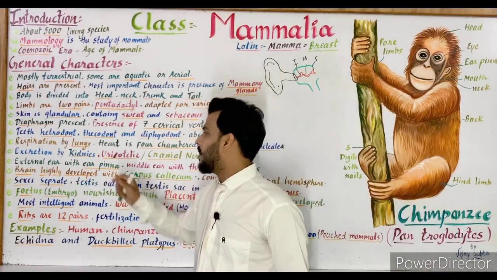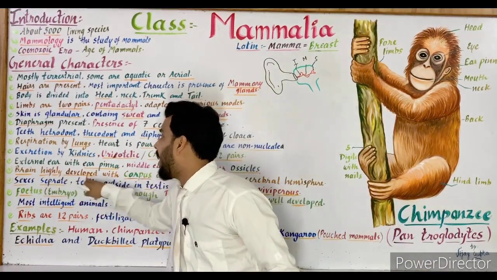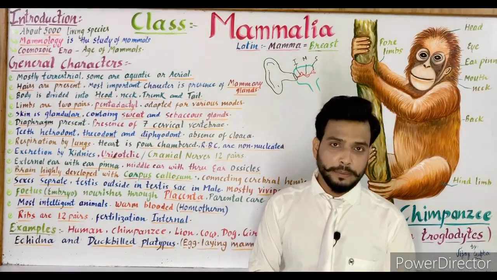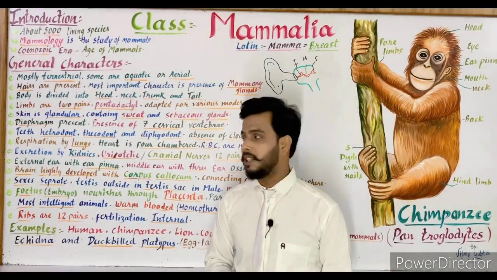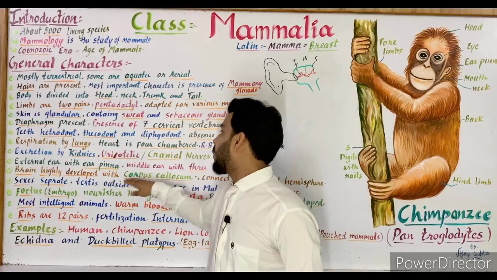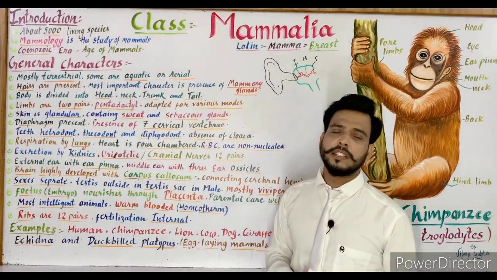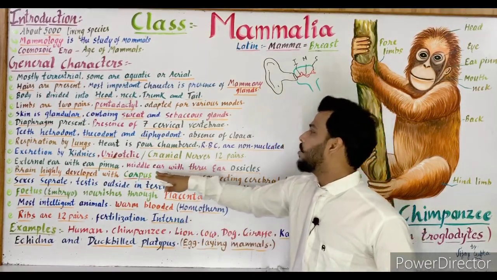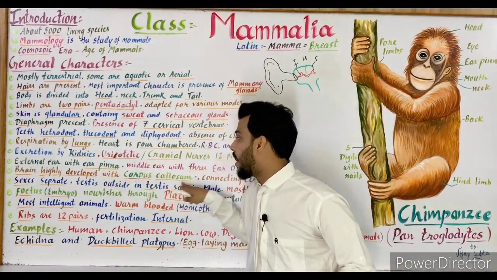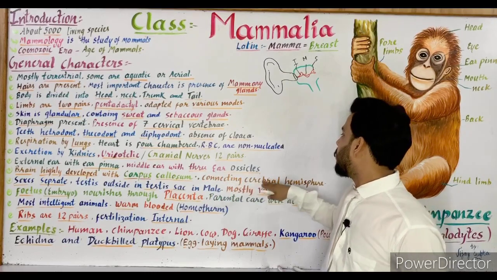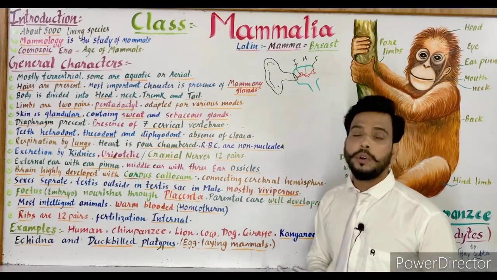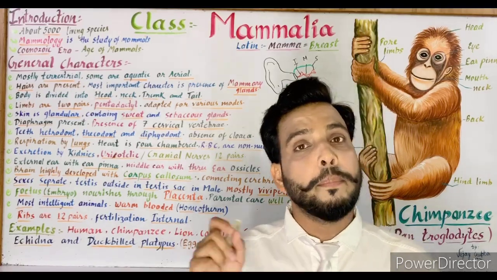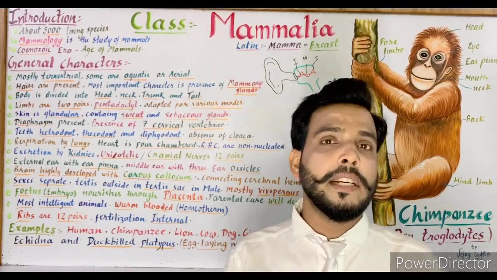Next point is brain highly developed. As we know that mammals are the most developed animals, so the brain of mammals is highly developed with corpus callosum. Now what is corpus callosum? I'll tell you later. So the highly developed brain with corpus callosum connecting the cerebral hemispheres. Now corpus callosum is the structure which is present in the brain, and it is only present in mammals.